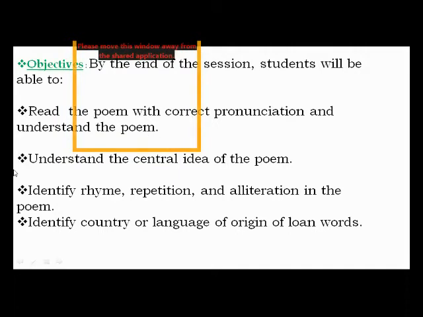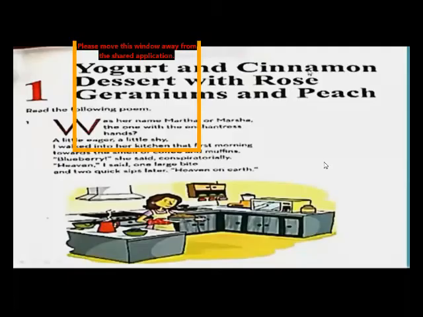Okay, so dear students, let's move towards our topic, yogurt and cinnamon dessert with rose, geraniums, and peach. You can see here yogurt, which is in your daily use, curd, we can say, or dahi, from which we make raita, we make salads, and all. We make lassi with it. So, yogurt is a very useful thing.